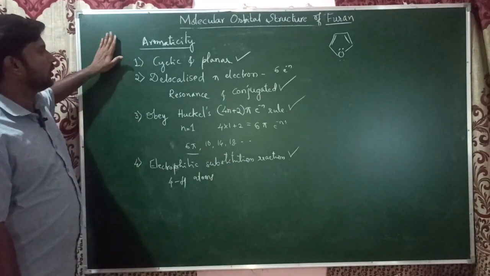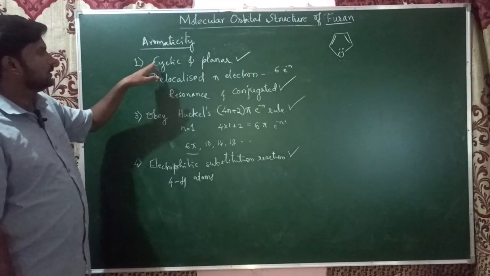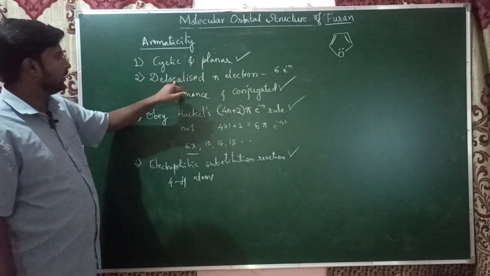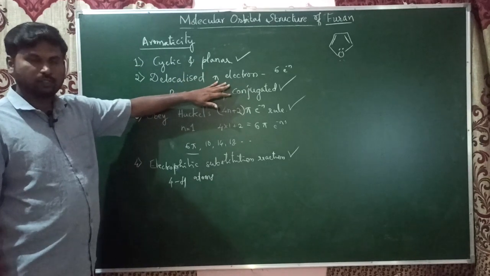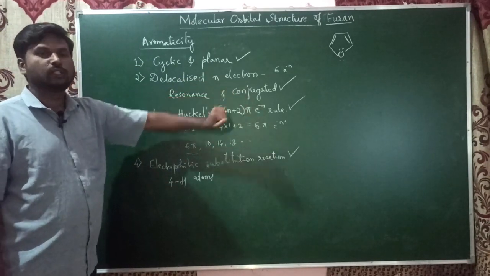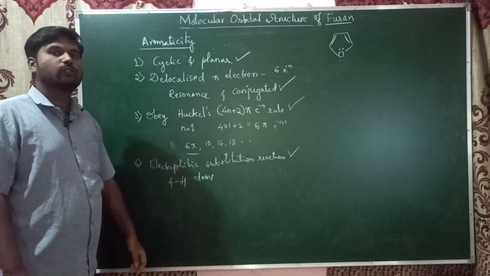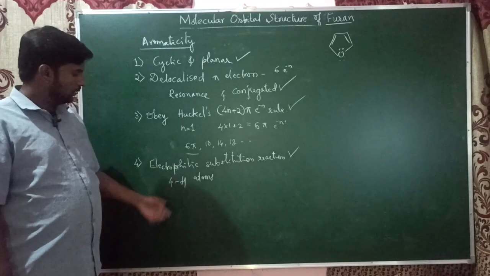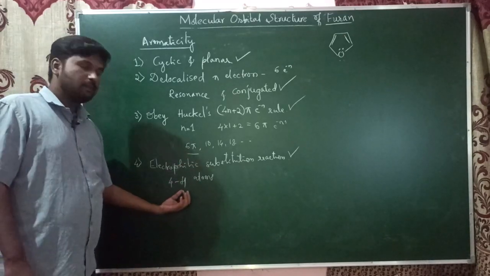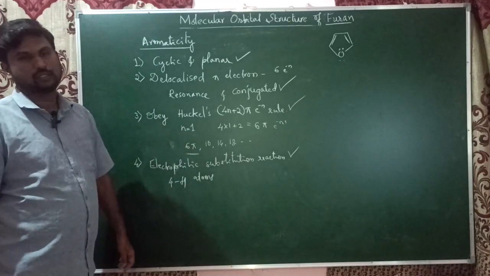Hence it obeys all the criteria. The first one is cyclic and planar nature. It should have delocalized electrons, showing resonance with a conjugated system. The third one is that it should obey Huckel's 4n plus 2 pi electron rule, and it should have at least one hydrogen for the electrophilic substitution reaction.